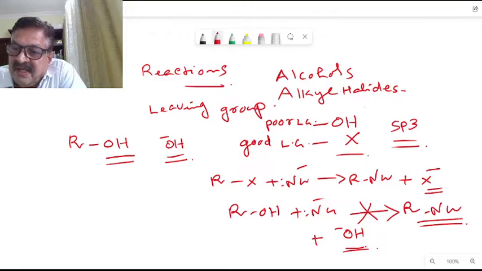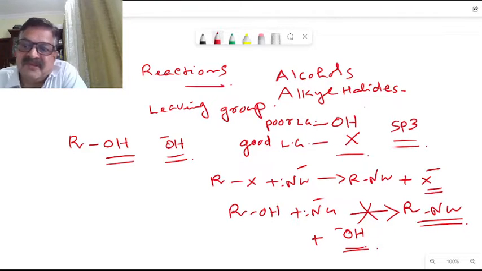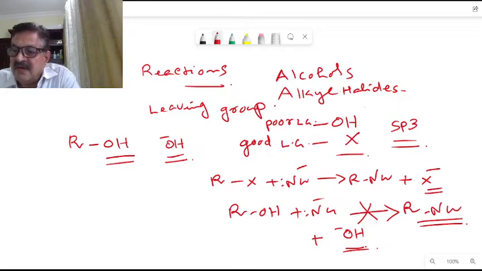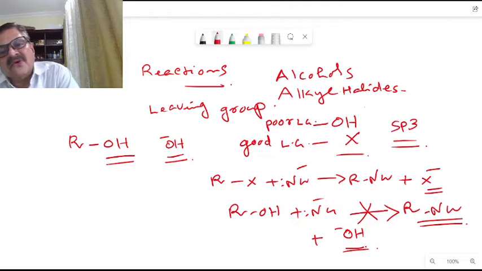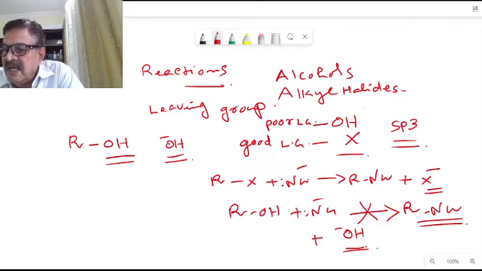Therefore, what is to be done for an alcohol to undergo a nucleophilic substitution reaction, or an elimination reaction? Not only nucleophilic substitution, but also a beta elimination reaction. What we need is for the OH group to be converted into a very good leaving group.